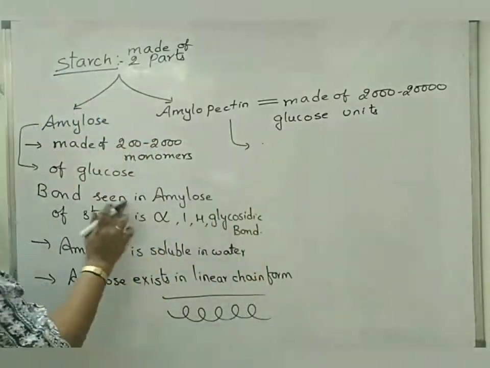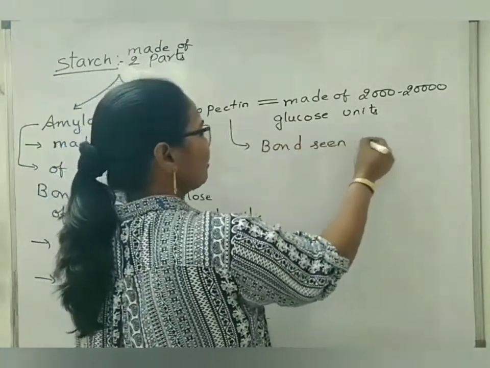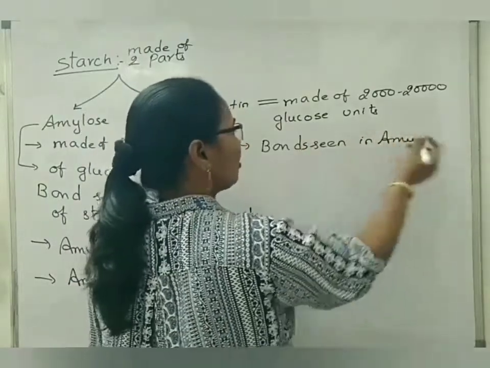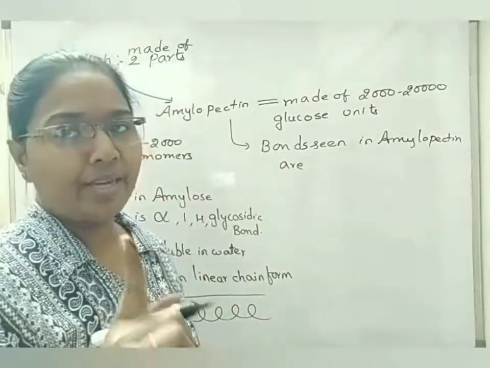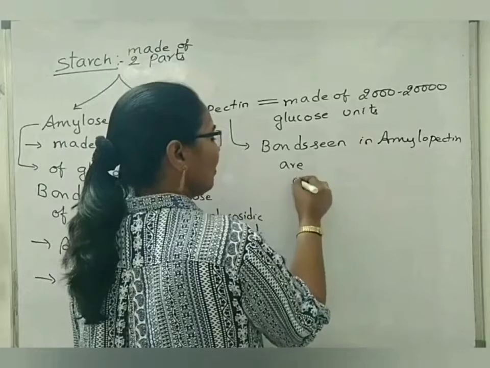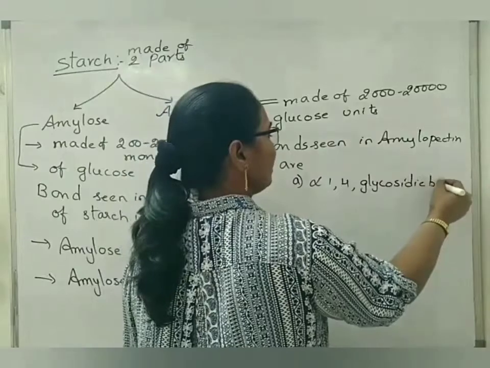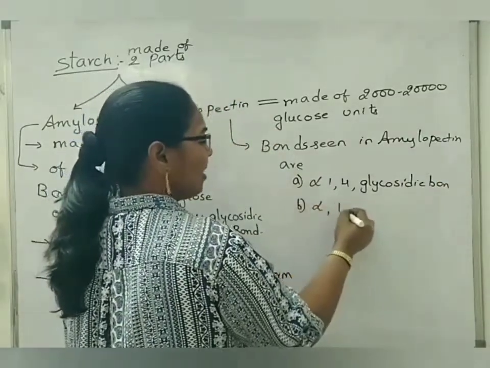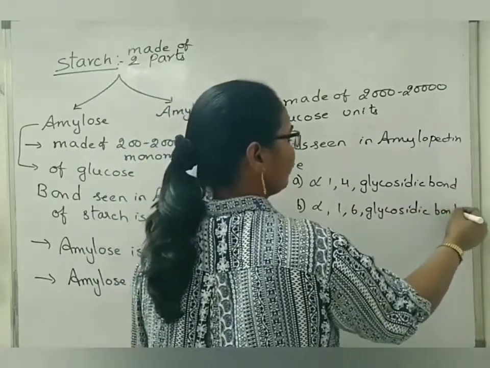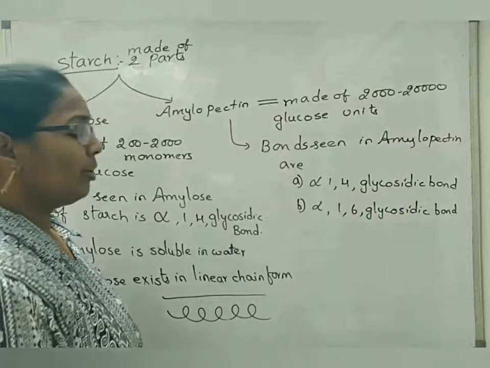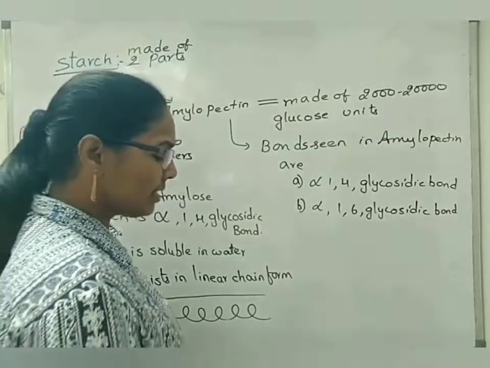So directly I have written the bond seen in amylose here. But in case of amylopectin, for the bond seen in amylopectin, here we have to write bonds. In amylose, since there is only one type of bond, I have written like that. In amylopectin, one is alpha 1,4 glycosidic bond. Another one, where the branch is there, is alpha 1,6 glycosidic bond. So in case of amylopectin, there are two types of bonds, alpha 1,4 glycosidic bond and alpha 1,6 glycosidic bond.